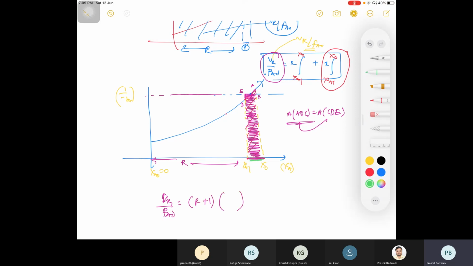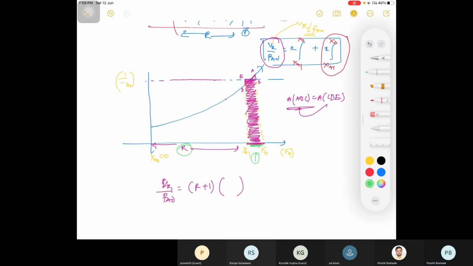If I consider this as 1 time, then this will be R times. 1 time is there, I am replacing this strip here: 1 strip, this is 2 strips, third strip, 4, 5th, 6. So what is your R value? R is 6 here. This R plus 1 is the approximated volume of your recycle reactor.